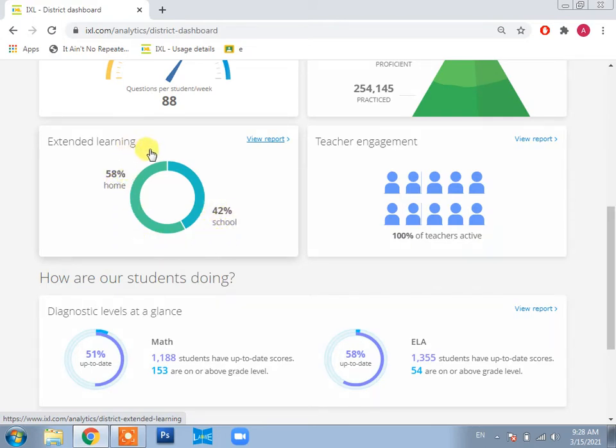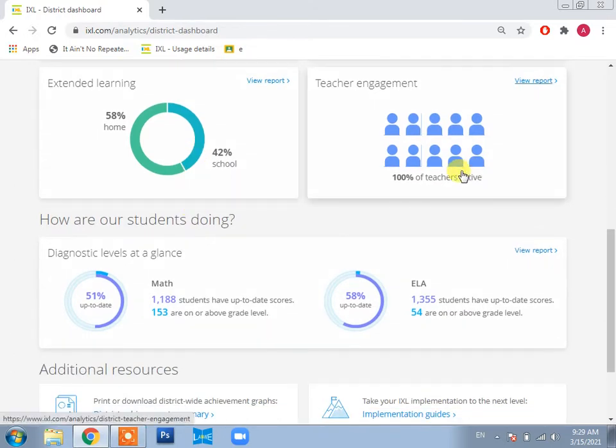We have to keep in mind that if the students are working on the alternate day that is off for them from school, and they are working at home, they will be counted in school time, because IXL only considers what students are doing in school time and what they are doing in the rest of the time. So the 58% is the time they are working in the rest of the time, maybe after 2 o'clock every day. That means there should be a higher percentage of students working at home as compared to working in school. This is the engagement, how teachers are engaged.